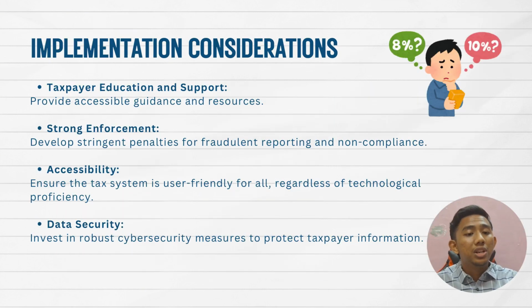For implementation considerations, first, provide taxpayer support. The government should offer easy to understand tax guides, tutorials and a help center. Second, enforce the tax law fairly. Strict penalties should apply to tax fraud, but people who make mistakes should receive guidance. Third, make the system accessible. Not everyone is good with technology. Offering paper forms and in-person support will help more people file tax correctly. Fourth, protect taxpayer data. Online tax systems must be secure. Strong cybersecurity will protect personal and financial information.